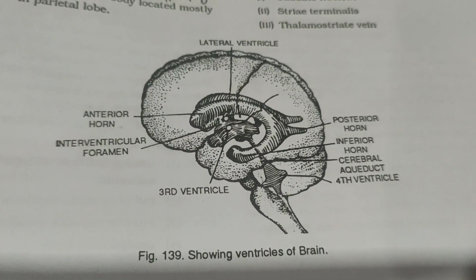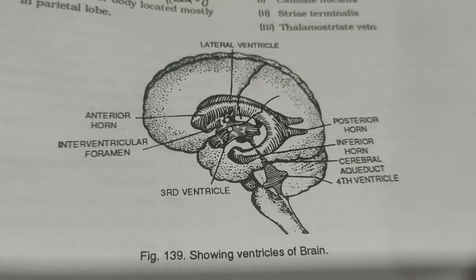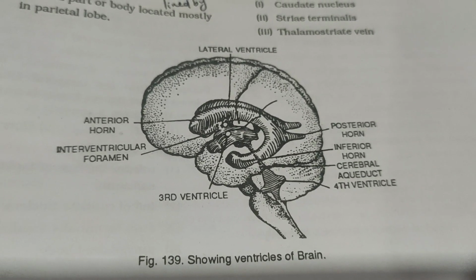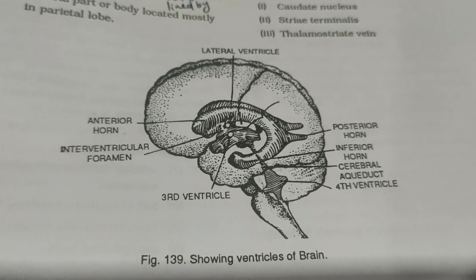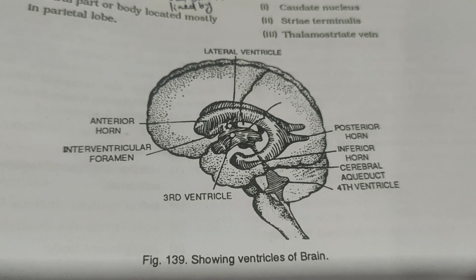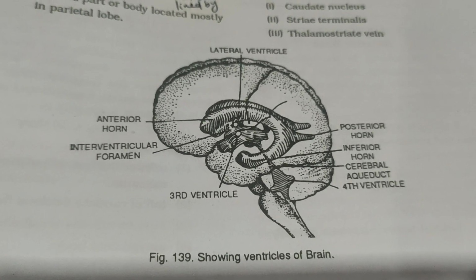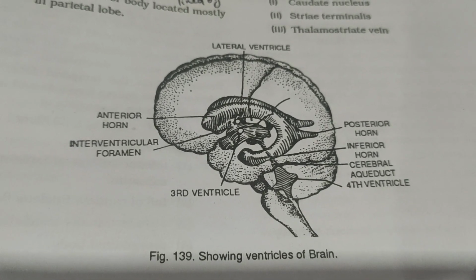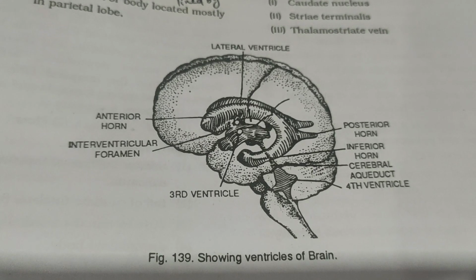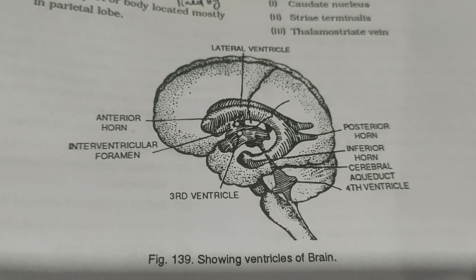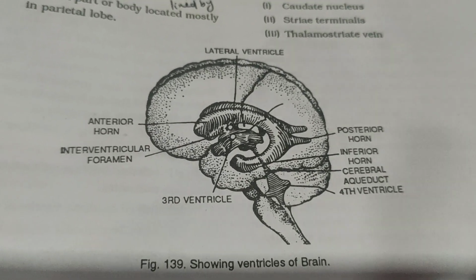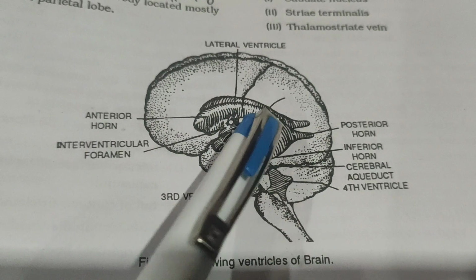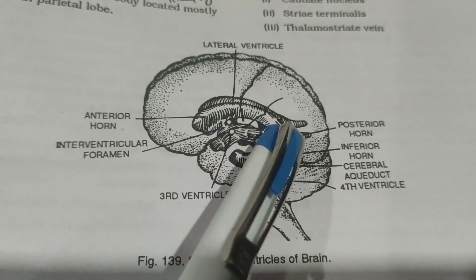The roof is formed by the undersurface of the trunk of the corpus callosum. You see here the corpus callosum; the roof part is formed just below it. The floor is formed from lateral to medial side by the caudate nucleus, stria terminalis, and thalamostriate vein. The floor of the central part means the lower part of the central part or the body part.